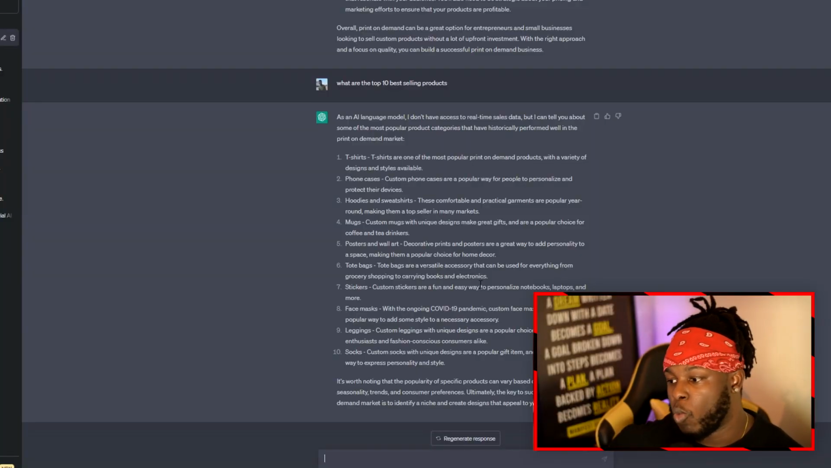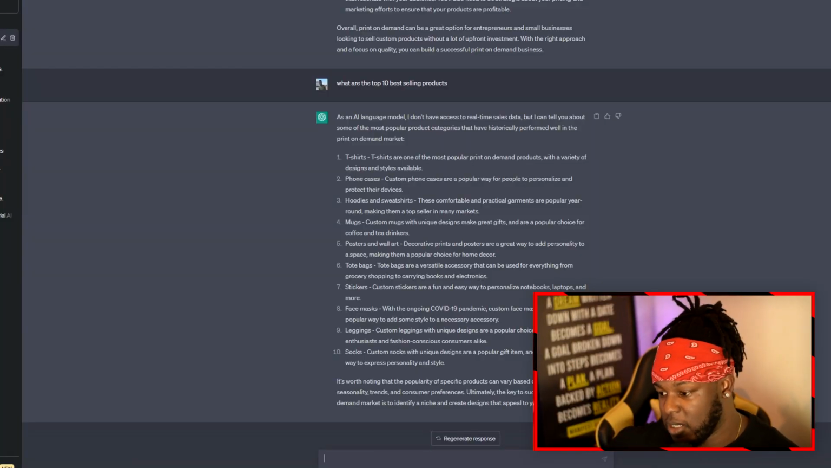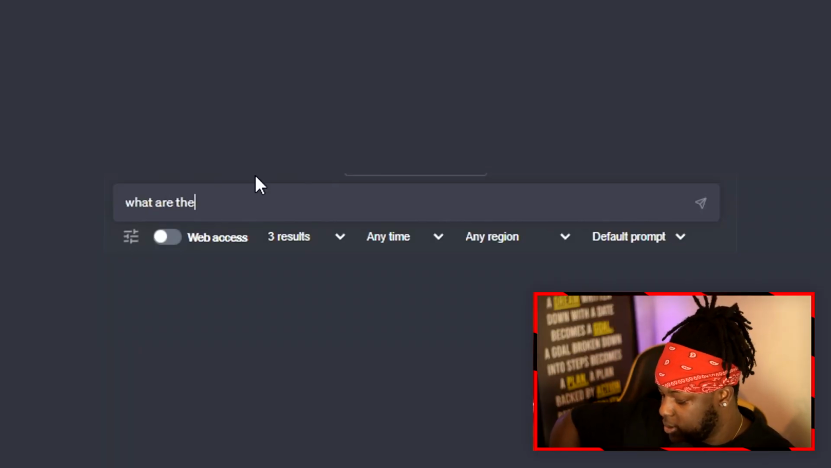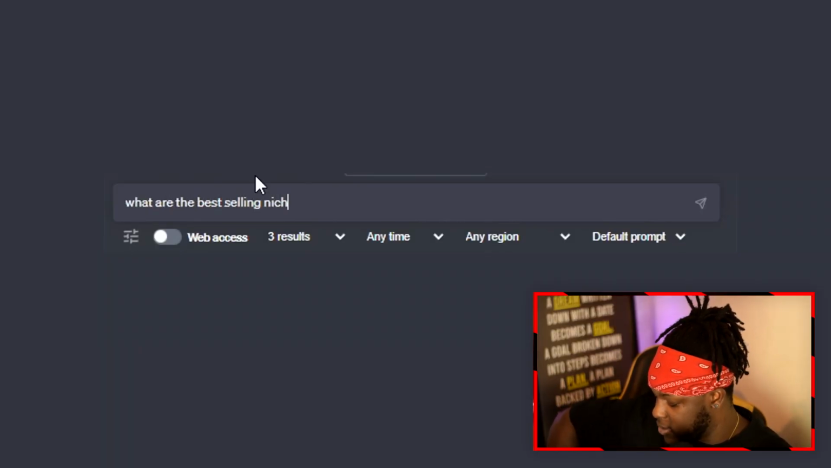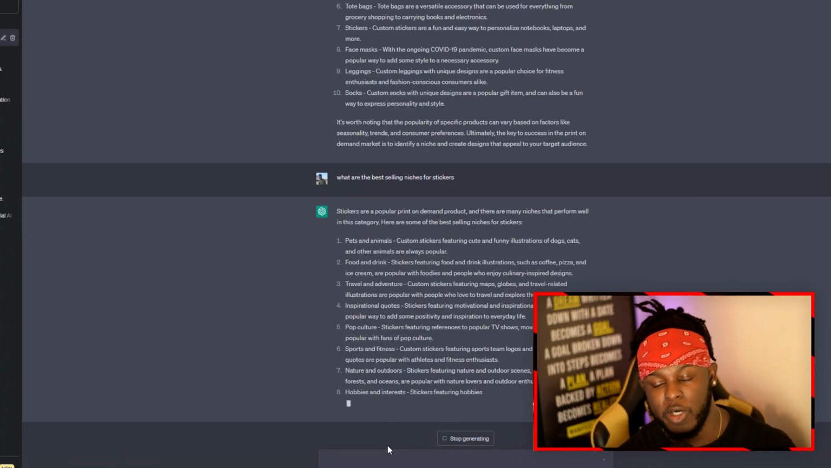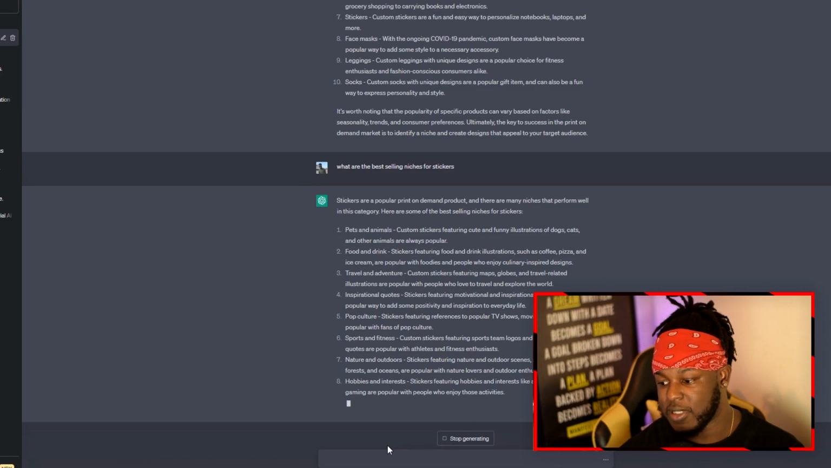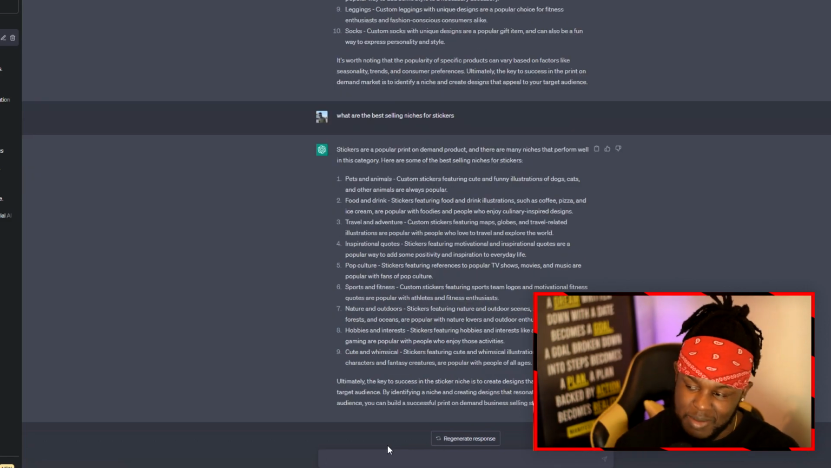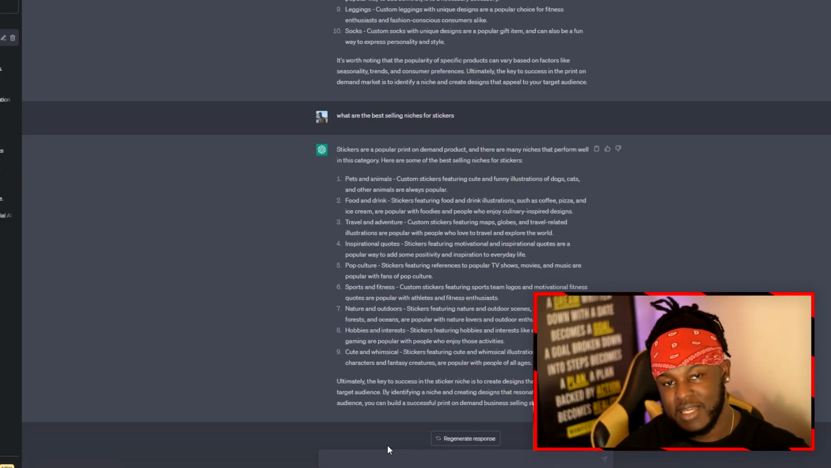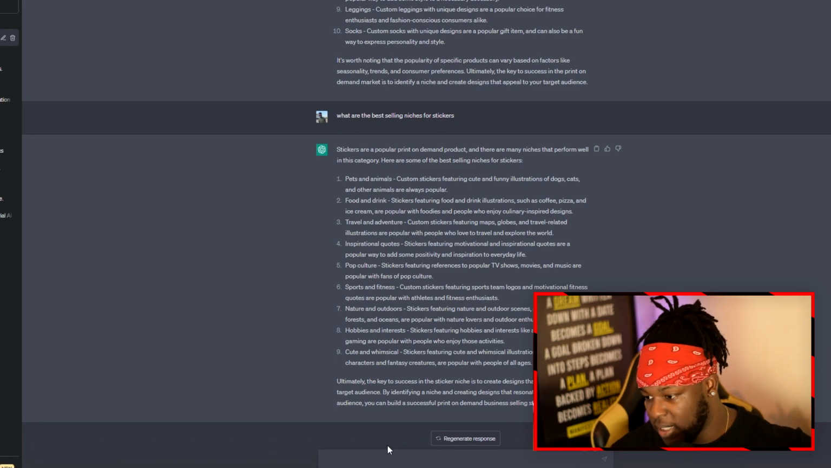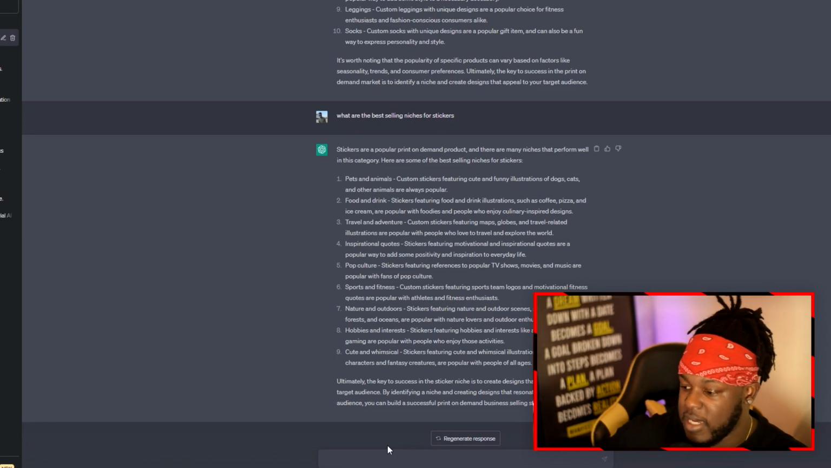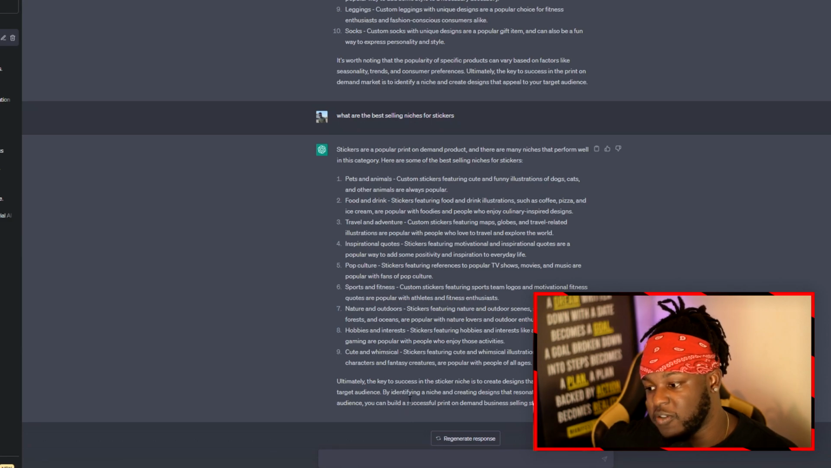Now back to this, once you have a product, so in this example we have stickers, you can then search what are the best selling niches for stickers. It types out suggestions for you here. As you can see, there's ways you can optimize this and make it very, very easy to read, but like I said, I covered that in the premium guide. But with the information we have here, all you'd want to do is pick one of these niches.